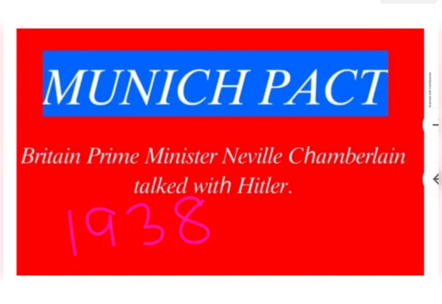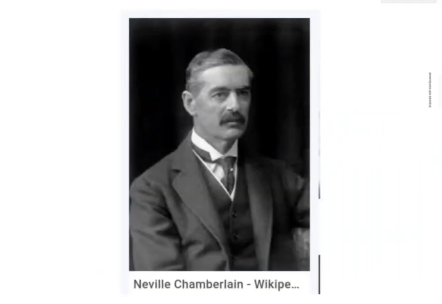Here, I am showing the photo of Neville Chamberlain, children. This person, Neville Chamberlain, Britain's Prime Minister, signed the Munich Pact with Hitler. But Hitler violated that by capturing the whole part of Czechoslovakia. So this much only, children. In the next class, I will teach the immediate cause of the Second World War. That also started because of Hitler's attitude only. In the next class we can see, children. Okay, thank you, children.